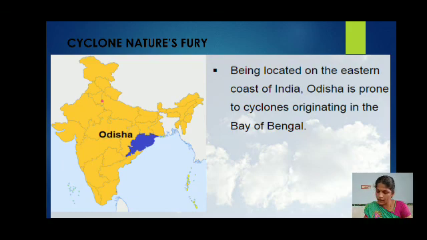Then next, the cyclone organized as a depression, a low pressure near the east of Port Blair, on 25 October 1999 and gradually moved in a northwestward direction.